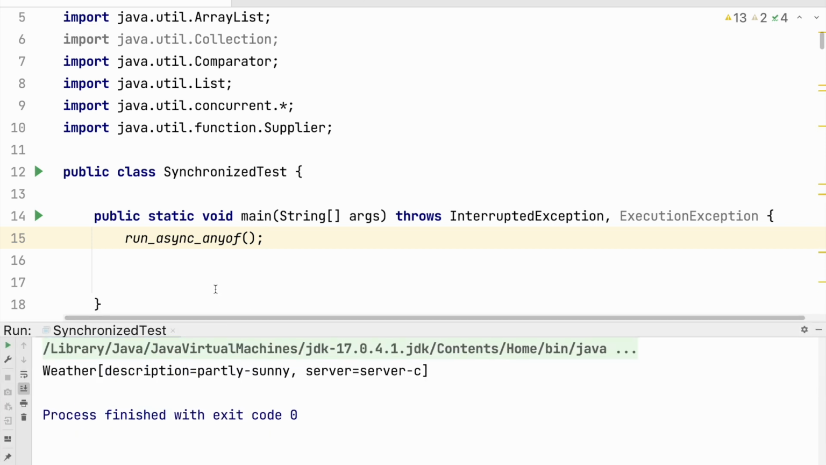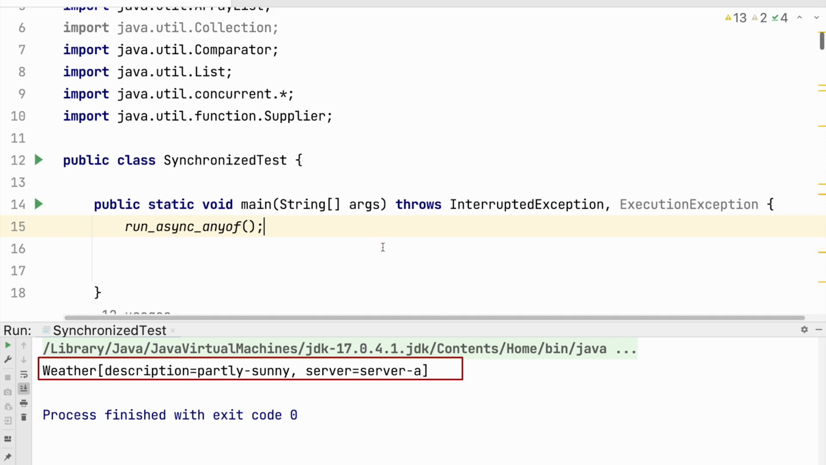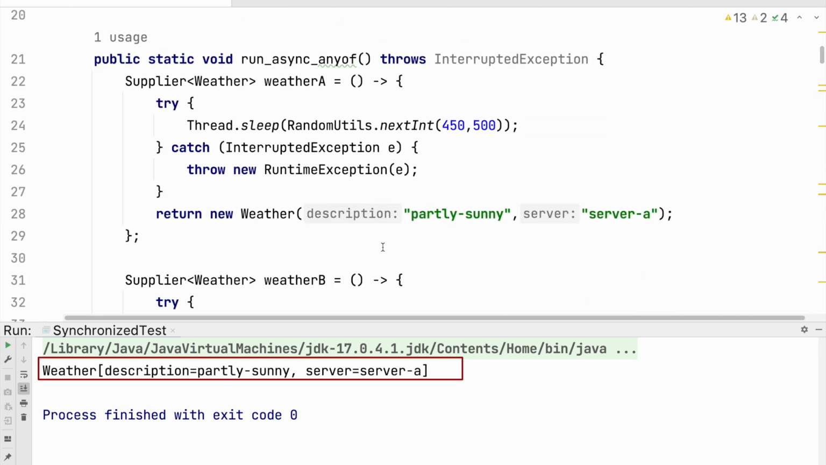We are getting the result from server C this time. Now let us run again. We're getting again from B. Now we have got it from C. We may also get it from A as well. Yeah, we are getting it from A as well. So this is working fine.